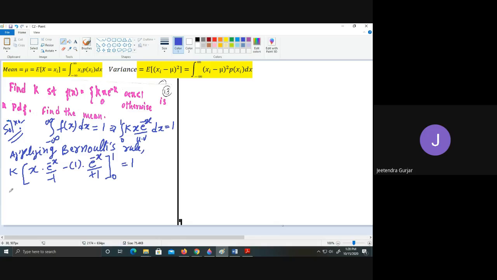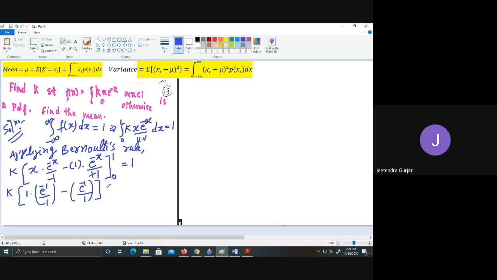Now if you simplify this, you are going to get k, and when you substitute x is equal to 1, I will write this as 1 into e raised to minus 1 divided by minus 1 as it is. Okay, so this is minus, here again e raised to minus 1 divided by 1 you will get. So all together you will get like this.